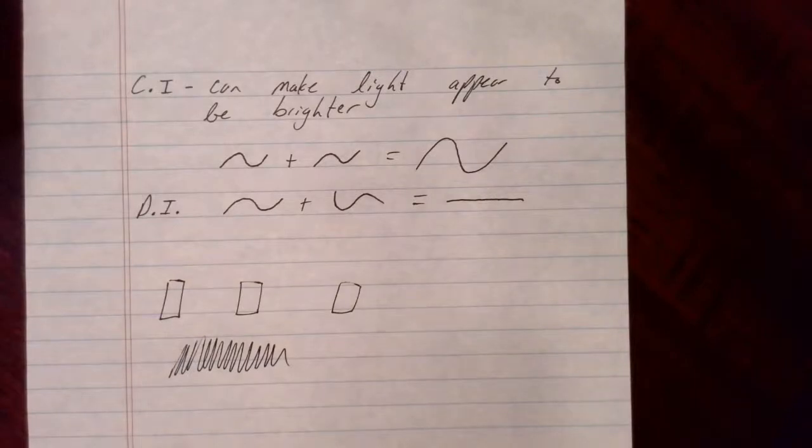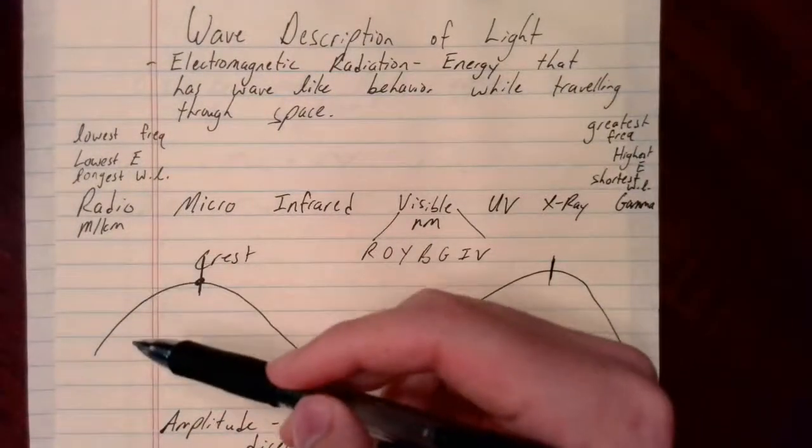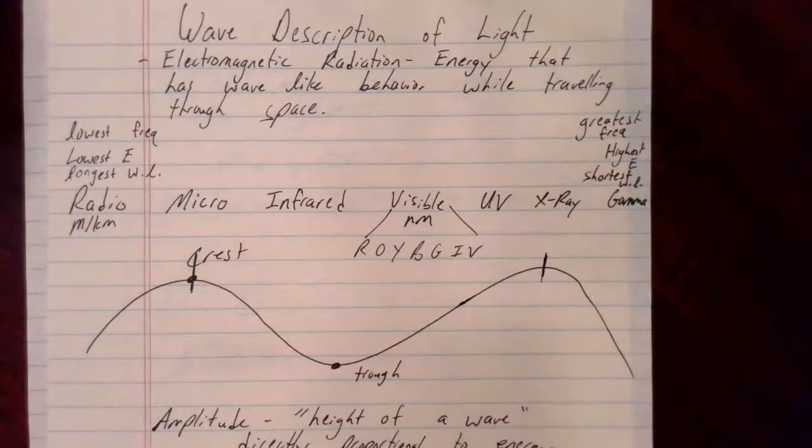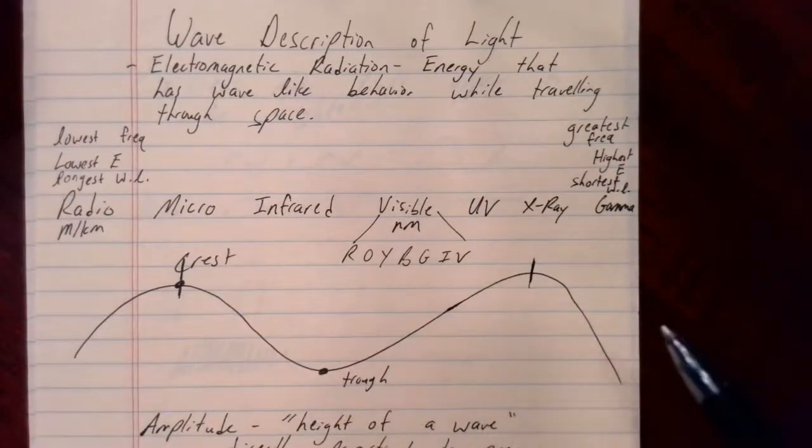The same thing was true about electromagnetic radiation. One form of energy or radiation gradually shifts into another. These are just names that humans have placed on each of these categories of electromagnetic radiation. There is nothing inherently special about the visible spectrum that allows us to see it. What is special is that the human eye actually picks up those specific wavelengths of light. So there's nothing inherently special about that light other than that humans can pick it up. Other wavelengths of light could potentially be seen by other creatures.